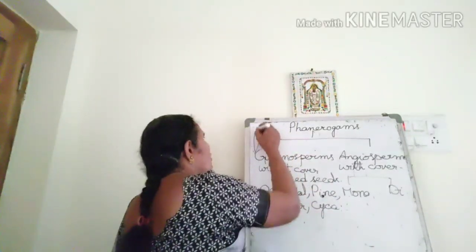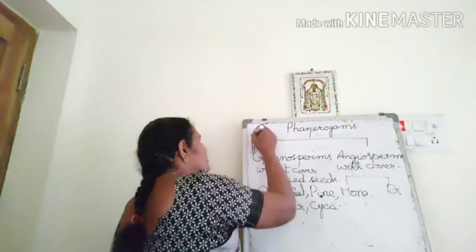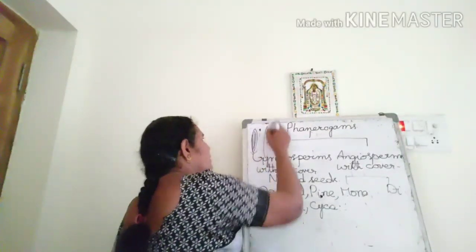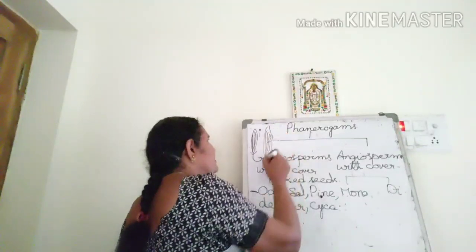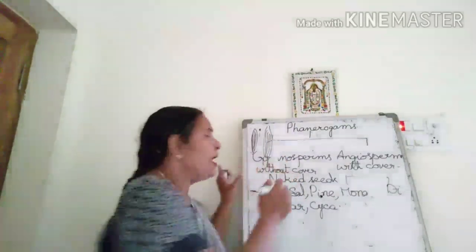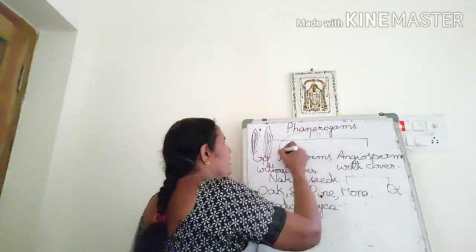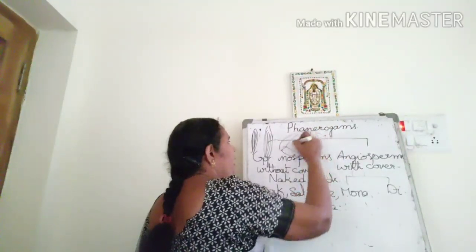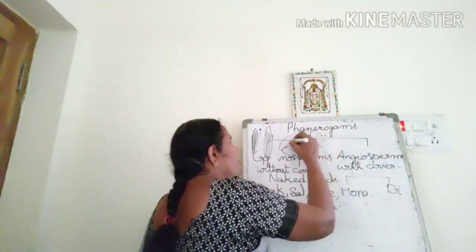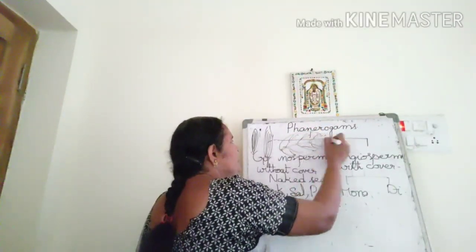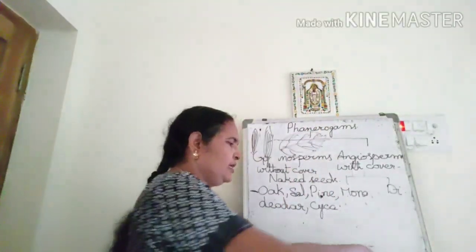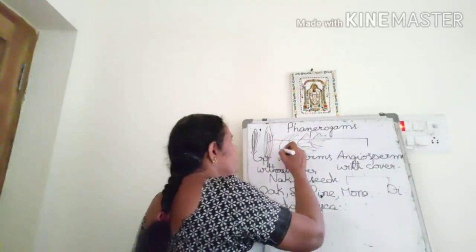See, in monocots, parallel venation. This is the arrangement of veins in monocots, but in dicots the leaf is broad, and this is the way the veins are arranged. A strong midrib is there.